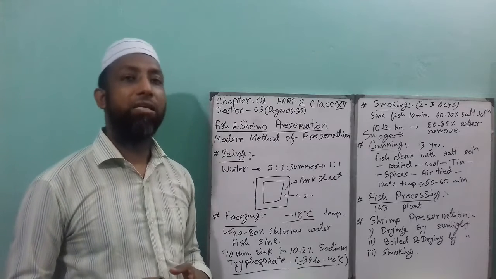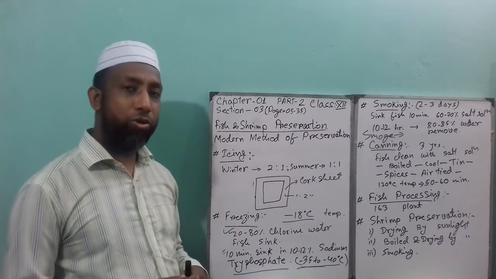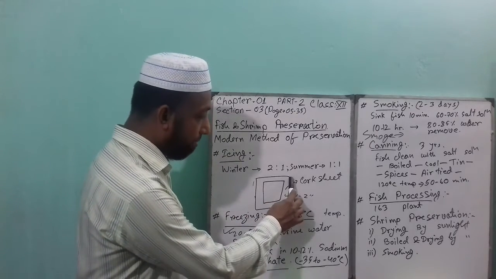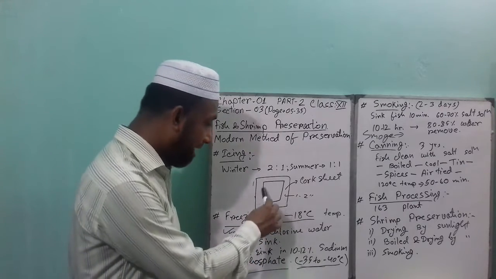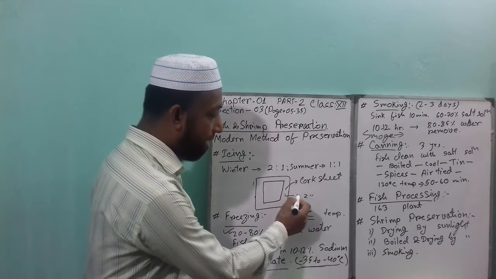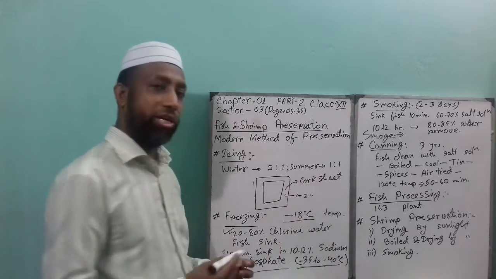But nowadays, fishermen use this type of box, which is made of iron sheet outside, and inside made of iron sheet, and there will be a 1 to 2 inch gap, and inside the gap they use cork sheet.